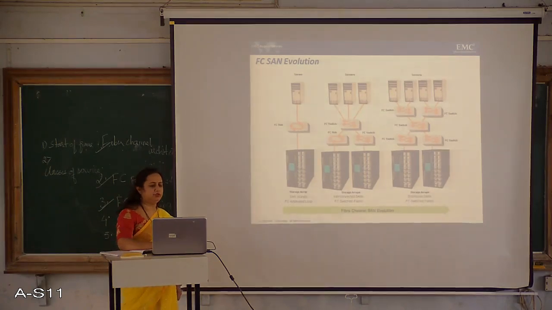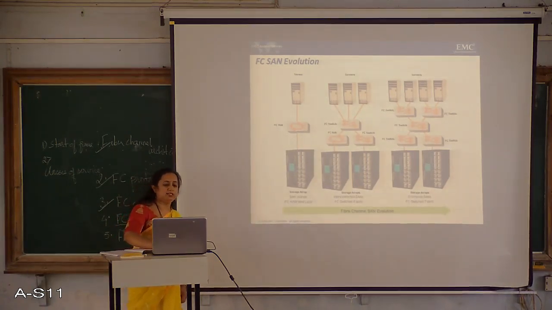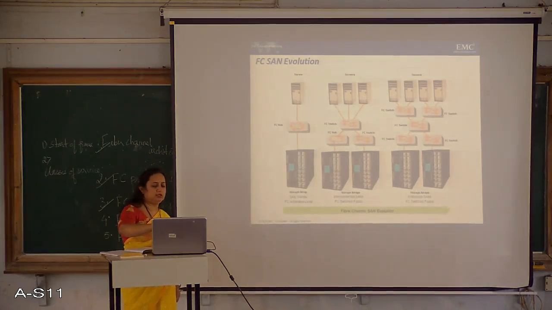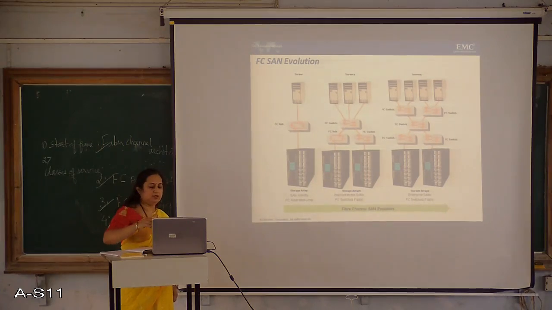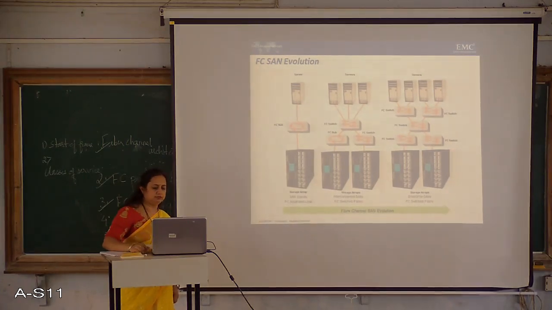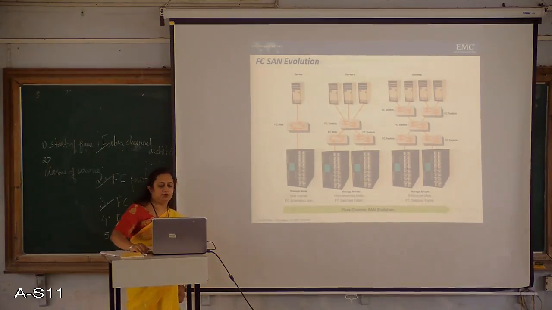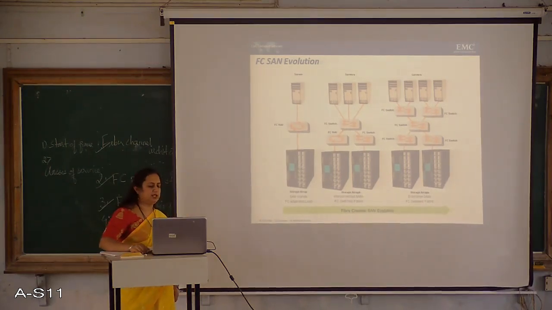FC SAN evolution, how the tiers have increased. So in the previous class I showed you that depending on the number of switches the data passes through, that is going to be the number of tiers present in that particular network. So here we have seen that first initially there was a single FC hub.